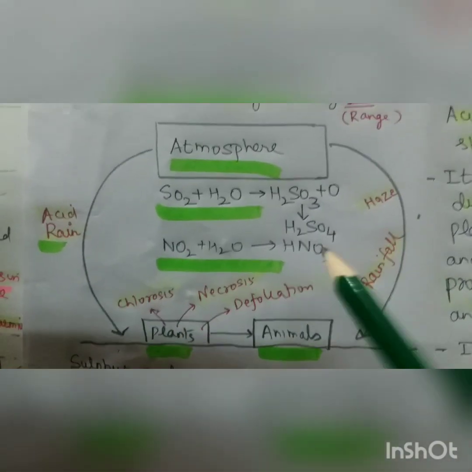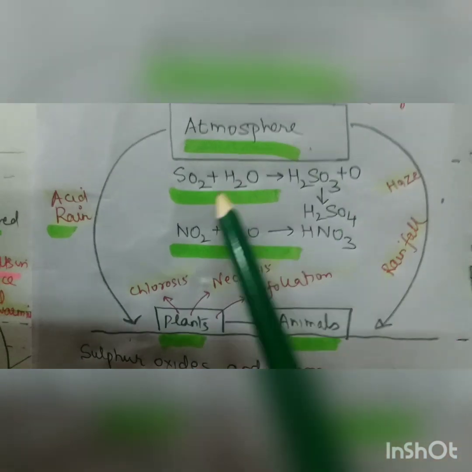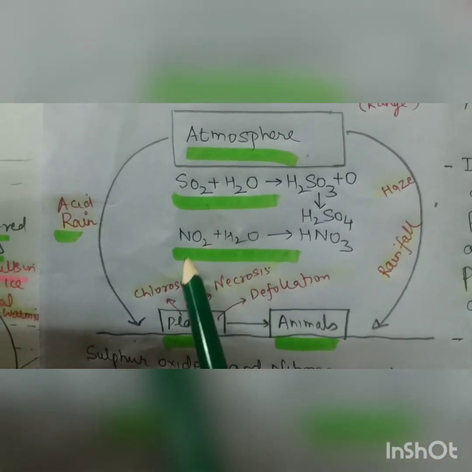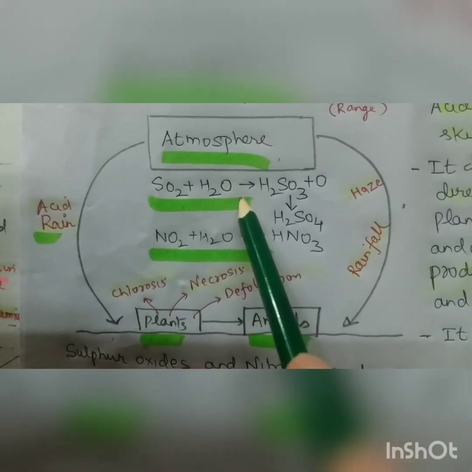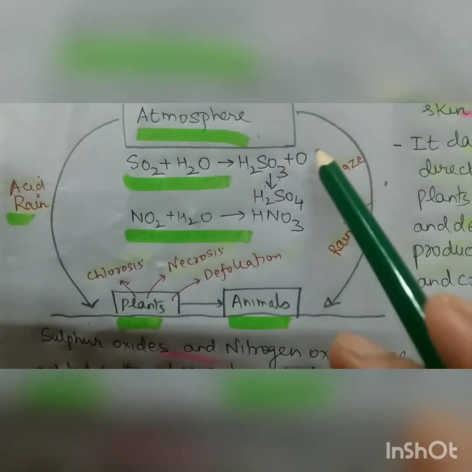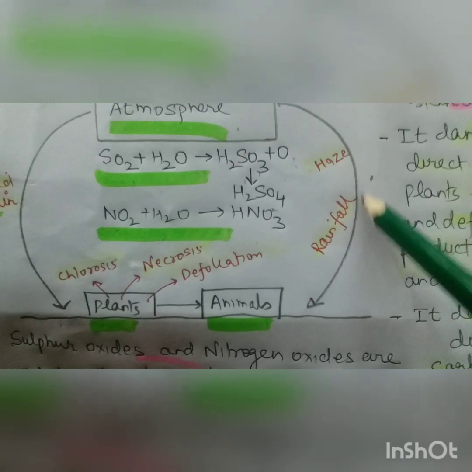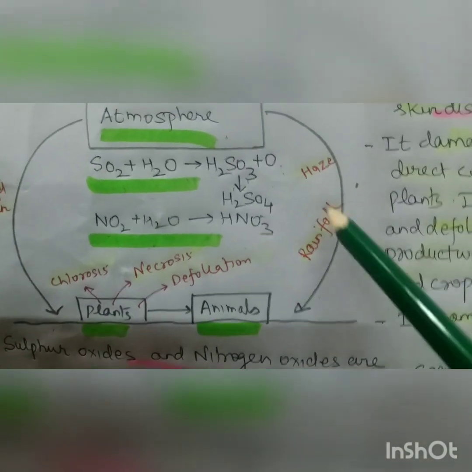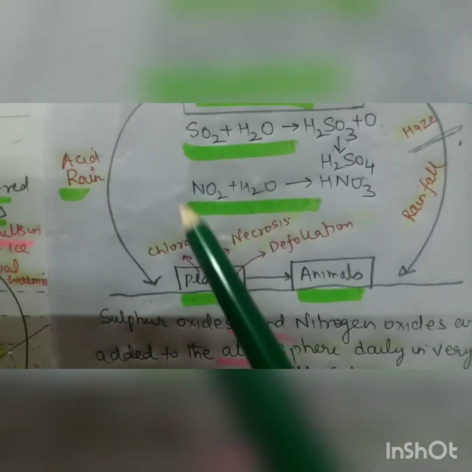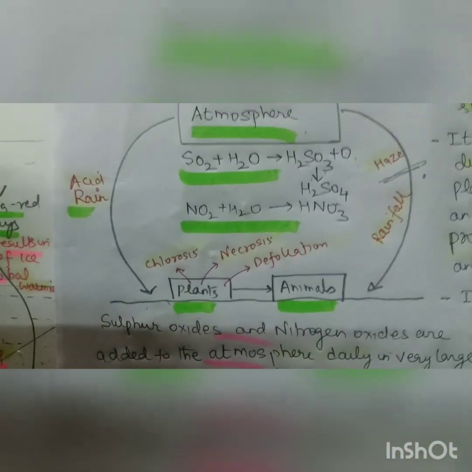And here what will happen, this is the atmosphere, and SO2 which is released from the factories, and NO2 also, react in the atmosphere with water to form H2SO3, and then with nascent oxygen to sulfuric acid, and then HNO3, and this comes as rainfall, and these both also act as a haze in the atmosphere. Visibility is reduced, and when it comes, it breaks into H positive and NO3 negative, and it increases the acidity.